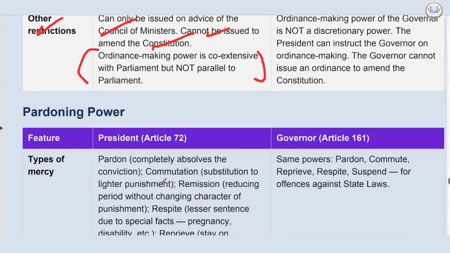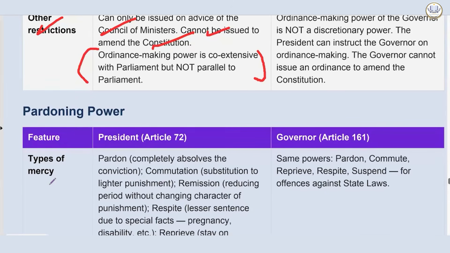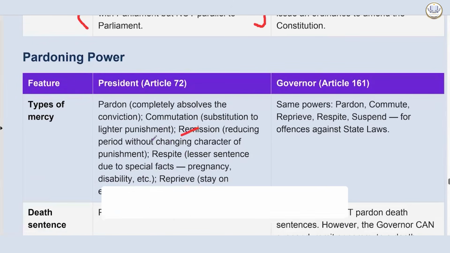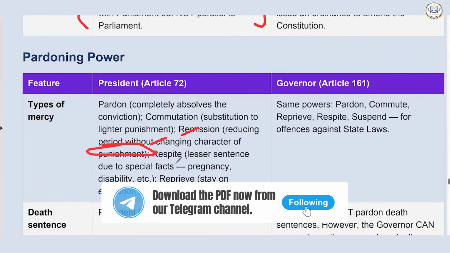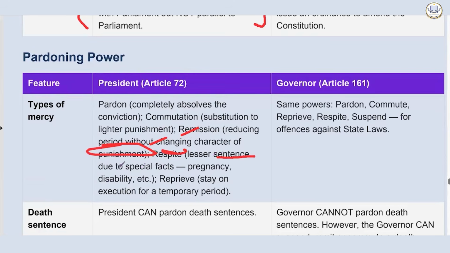One is commutation, that is substitution. If a person is given a higher punishment, a lower one can be given. Remission: reducing the period without changing the character of the punishment. Respite: a lesser sentence due to special facts like pregnancy, disability, etc. Reprieve: a stay on execution for a temporary period.